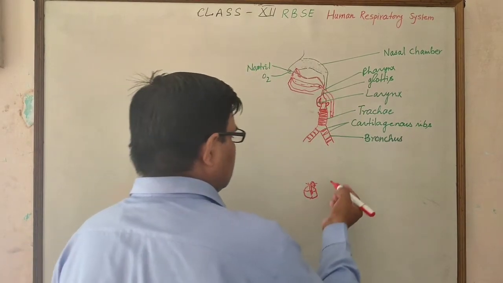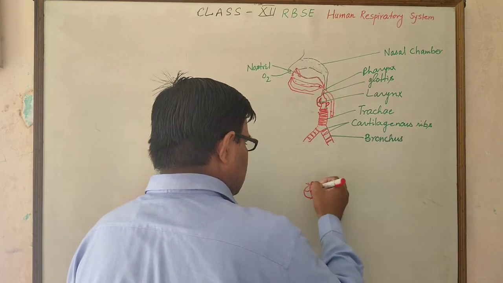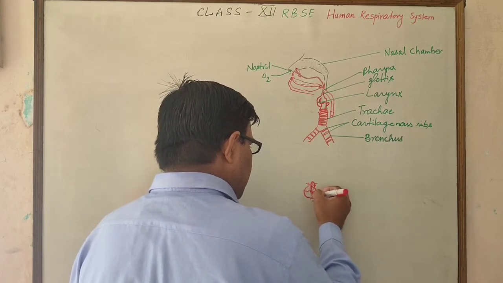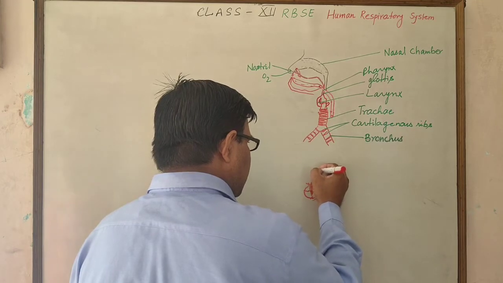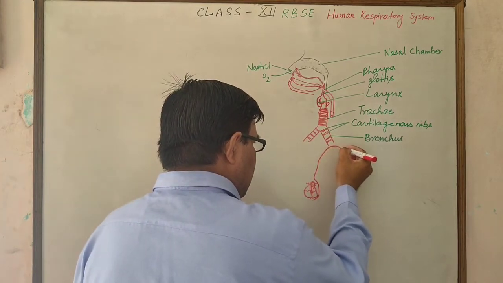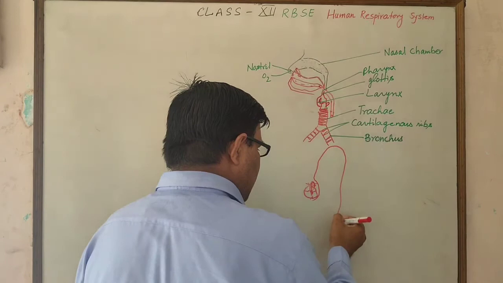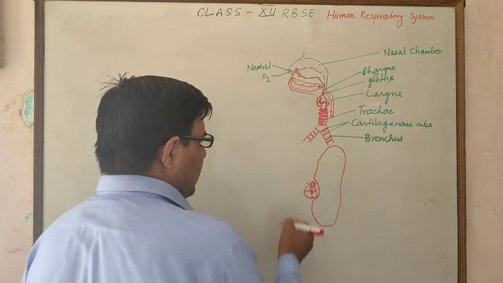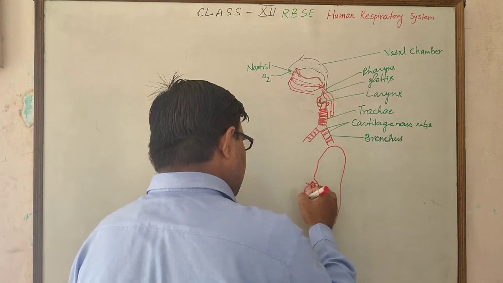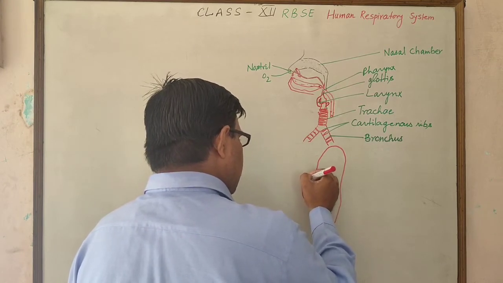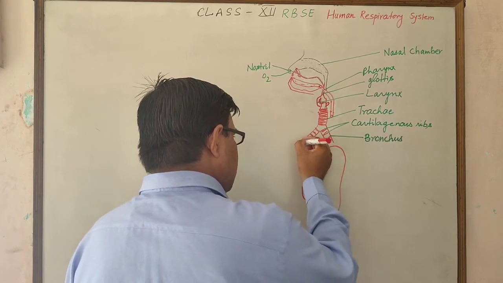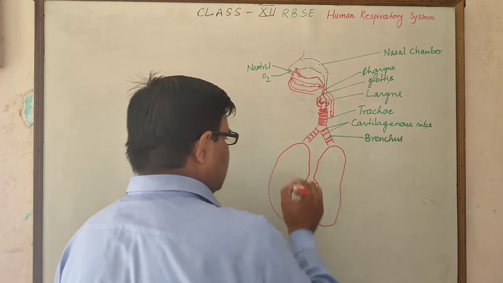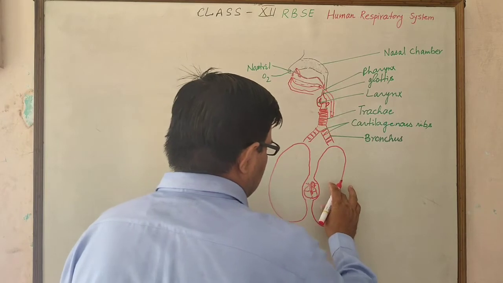The left lung has a concave-shaped structure and is narrower than the right lung. The right lung also has a concave-shaped structure near the heart, but it is larger than the left lung.